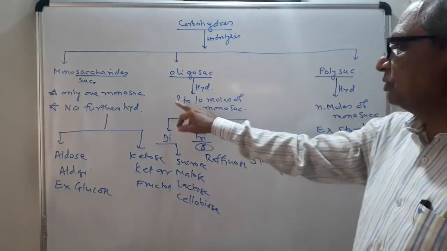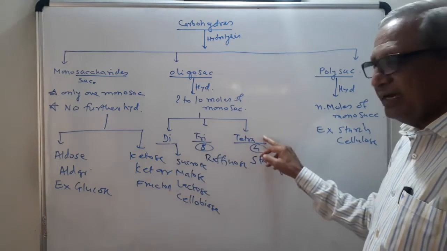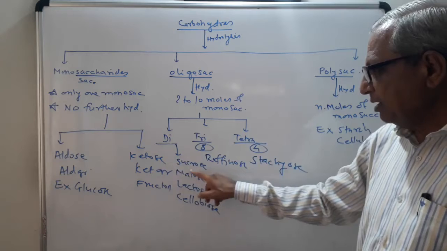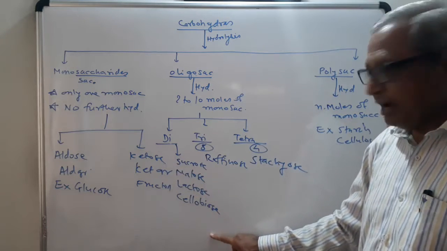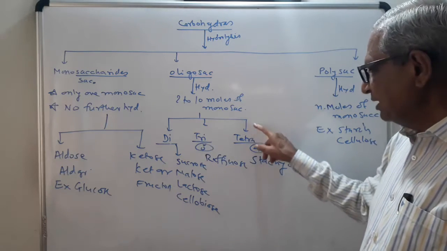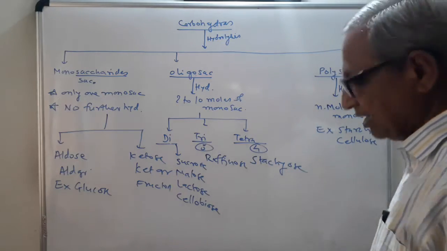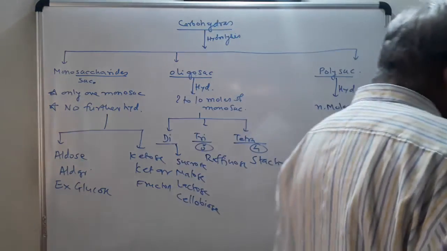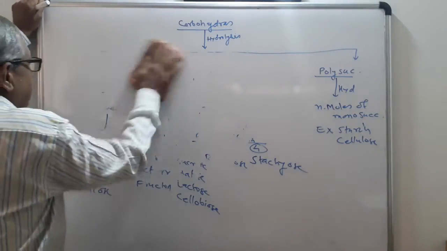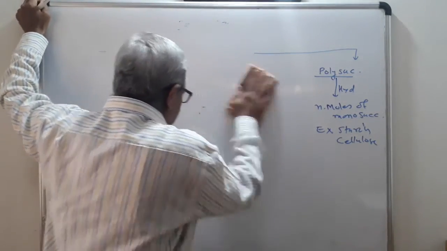Oligosaccharide on hydrolysis gives 2 to 10 molecules of monosaccharides. You have to learn in detail disaccharide, trisaccharide, and tetrasaccharide. Disaccharide will give 2 molecules of monosaccharide. Example, sucrose, maltose, lactose, and cellobiose. Trisaccharide will give 3 molecules of monosaccharide. Example, raffinose. Tetrasaccharide will give 4 molecules of monosaccharide. Example is stachyose. Similarly, polysaccharide. So step by step, you have to learn in detail the structure of glucose.